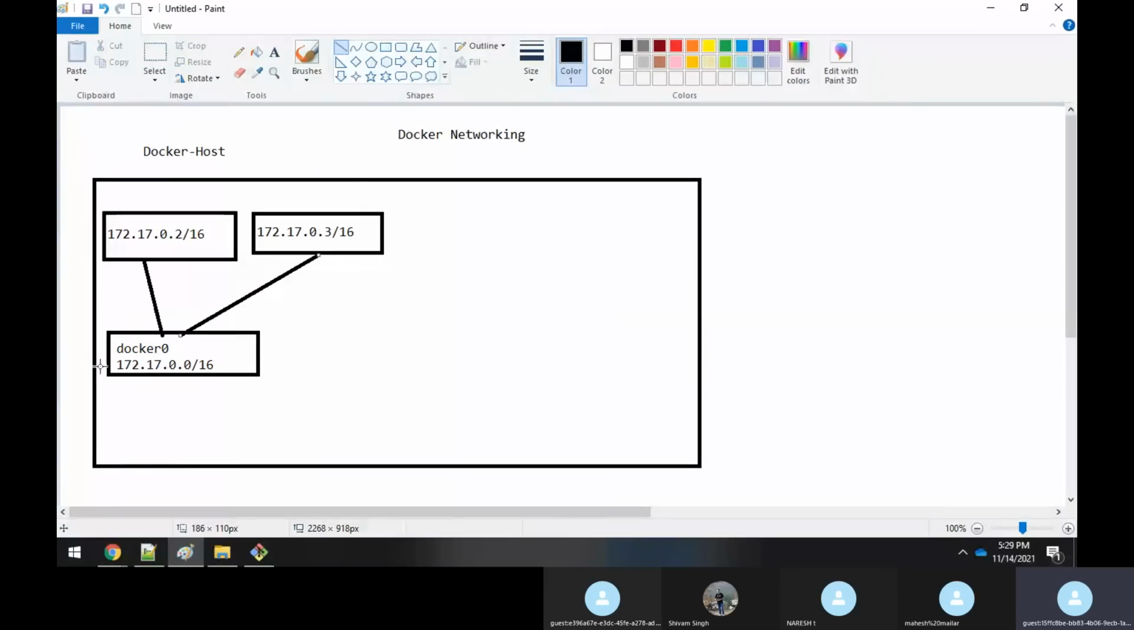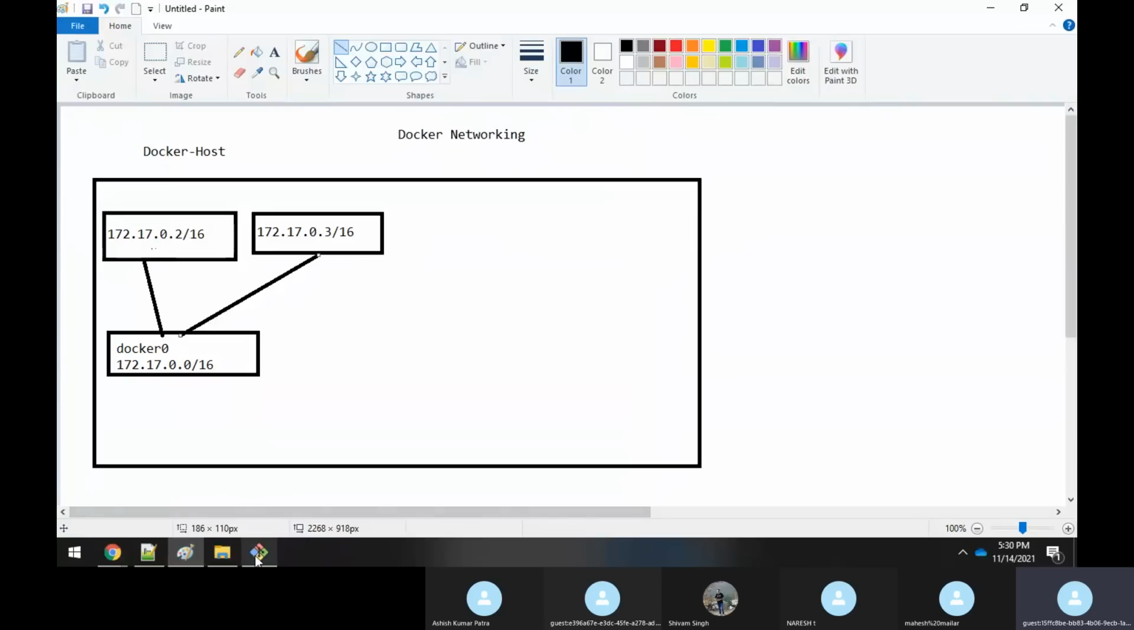Here, if you see docker0, it is 172.17.0.0. Whenever you create the first container, the default IP address provided is 172.17.0.2, not 172.17.0.1, because 172.17.0.1 is for the gateway. So it will not assign .1, but from .2 onward: 172.17.0.2, 172.17.0.3, 172.17.0.n, serially like that.